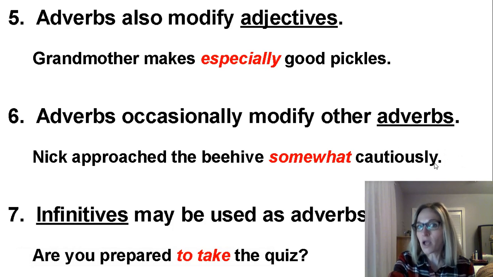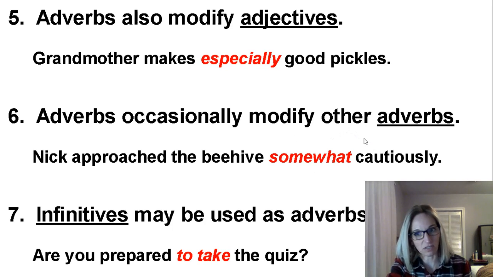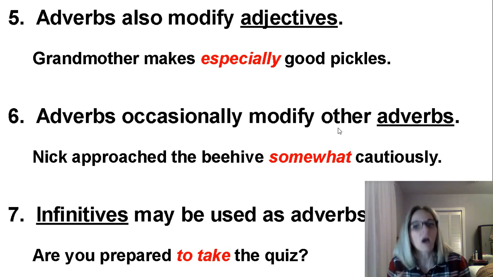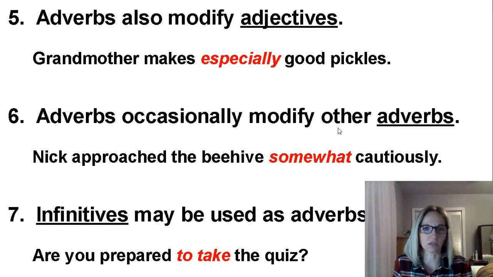Here's an ly word. Cautiously is describing for me how he approached. So it's describing the verb, so it is an adverb. Then this word somewhat is describing for me cautiously. To what extent was his caution? How cautiously? Well, somewhat cautiously. So that would make this an adverb describing another adverb. Okay? Now, infinitives can also be used as adverbs.